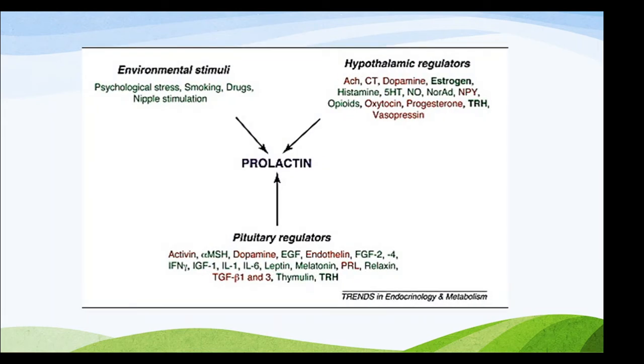So the prolactin is secreted in response to several stimuli. Examples are environmental stimuli like psychological stress, smoking, drugs, nipple stimulation. All these will produce prolactin release from the pituitary. Hypothalamic regulators are these. So those given in red are inhibitors and those given in green are activators. Alright, and there are pituitary regulators also. Again, those given in red are inhibitors and those given in green are activators.